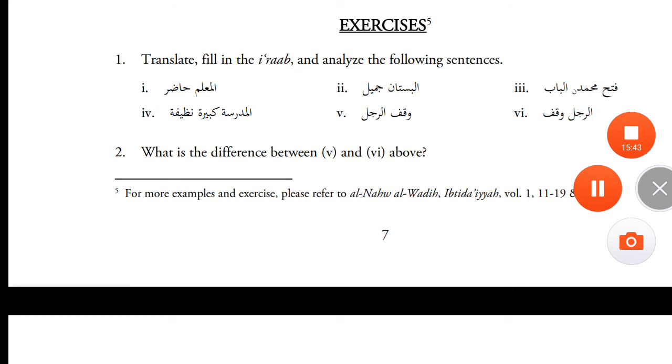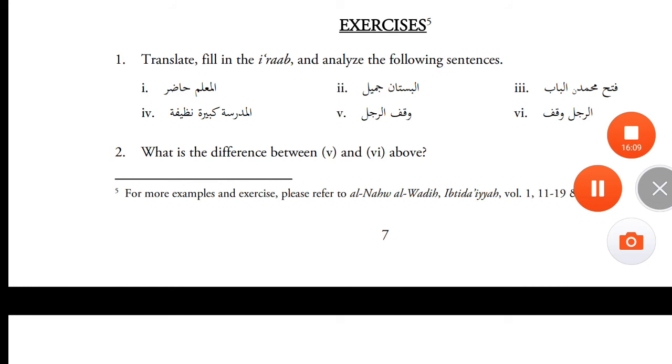The difference is here they're asking the question, what is the difference between V and VI above? So V is an example of a jumla fi'liya. Waqafa is appearing here at the start. This is a verb, and in VI, ar-rajulu is appearing. So VI is an example of a nominal sentence, jumla ismiya khabariya.